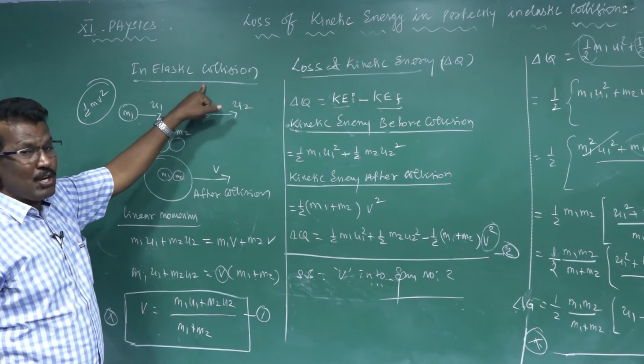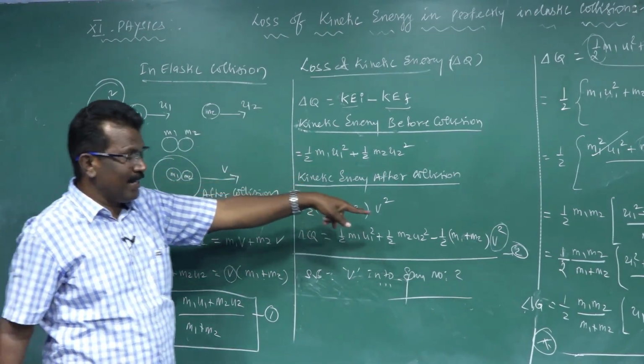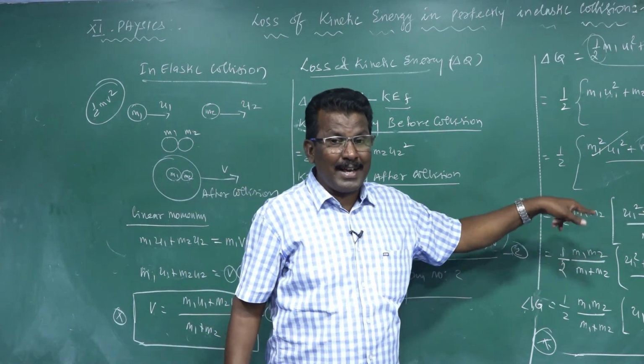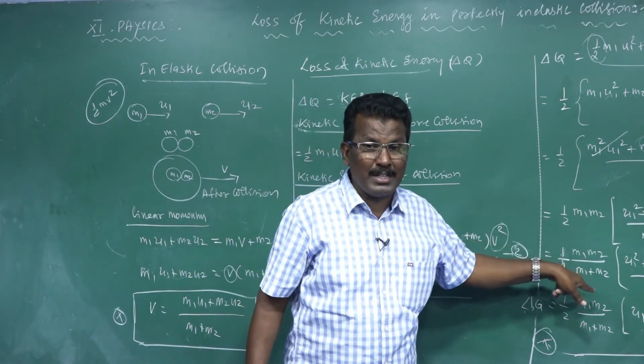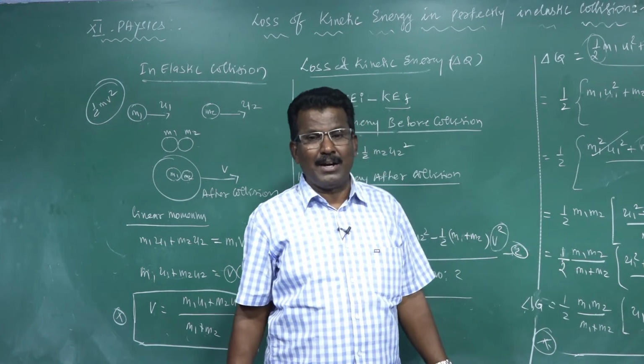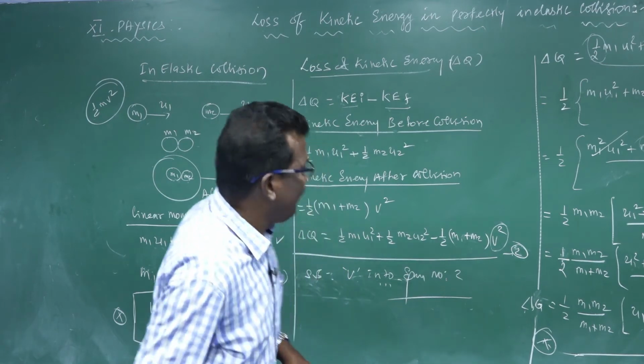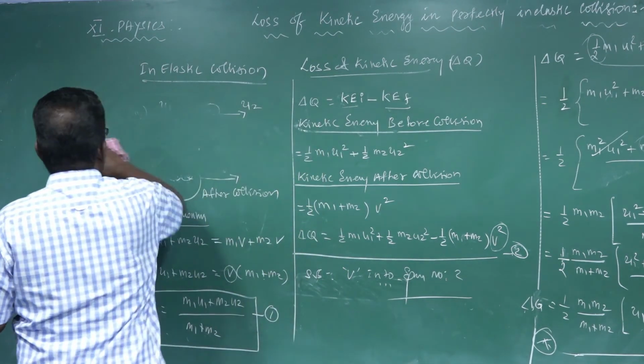But in inelastic collision, the kinetic energy changes. The kinetic energy is not constant. The kinetic energy change can be calculated by using another term. This is called the coefficient of restitution, shortly we can call it COR.